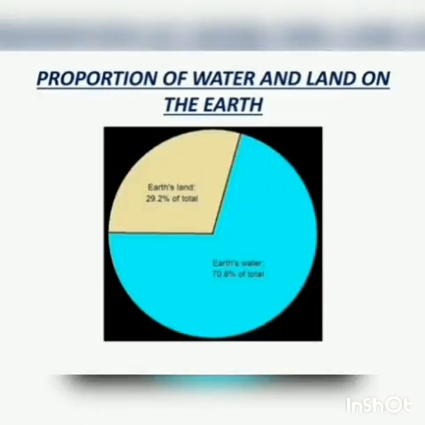We live on the planet Earth. It is made of land and water. Let us now learn about the proportion of water and land on the earth. About 29% of the earth's surface is covered by land, and about 71% of the earth's surface is covered by water.